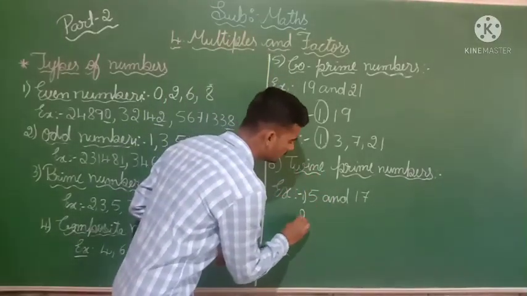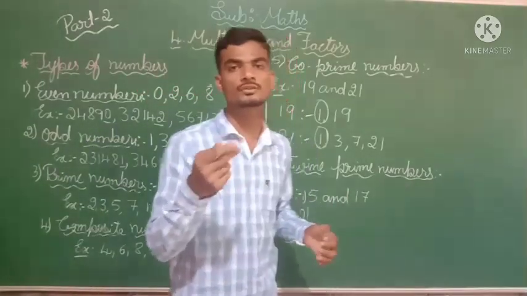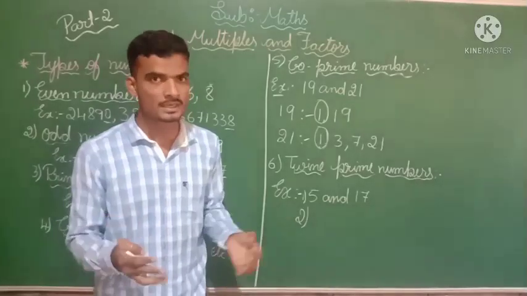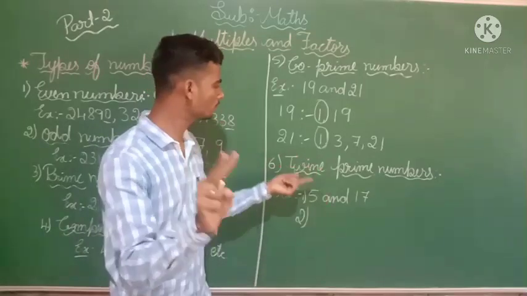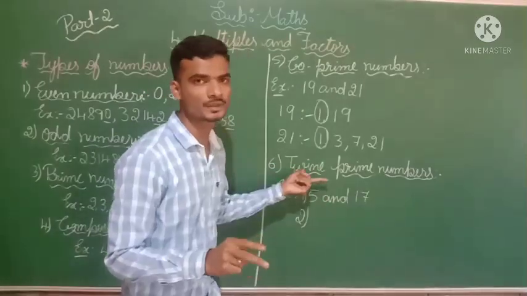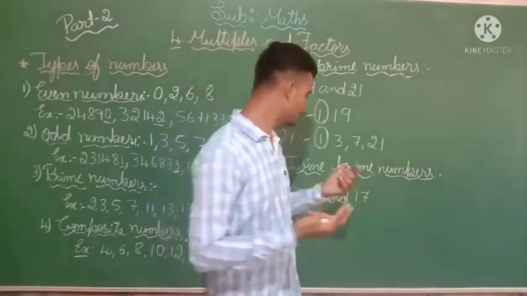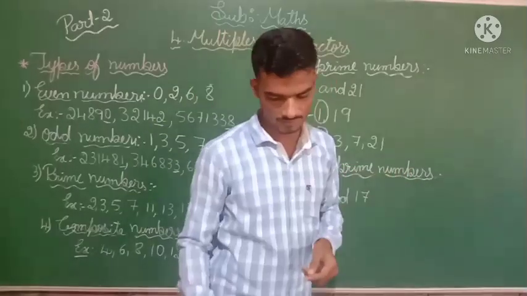See for example, you try. This is the first. Then in a second example you can try. Numbers which have only 2 factors, that type of number we call a prime number. So if you write 2 numbers, it will become 2 numbers, and for the 2 numbers we call twins. So this is about twin prime numbers.